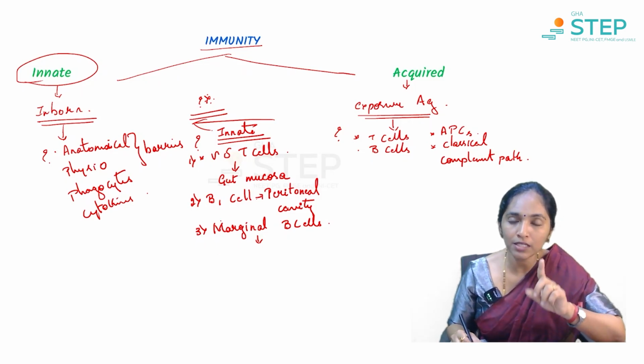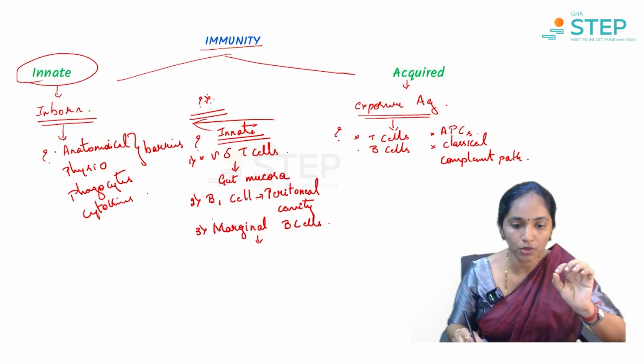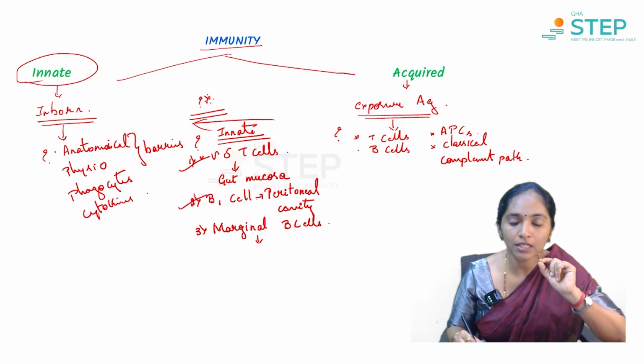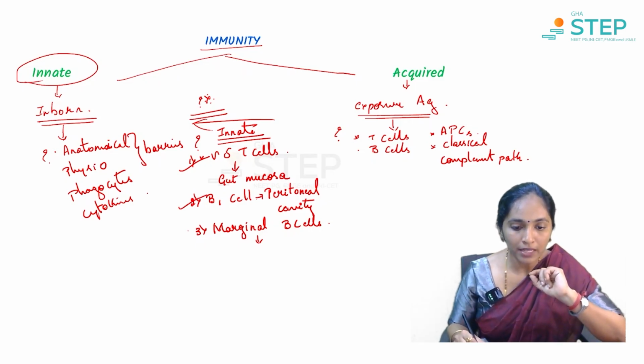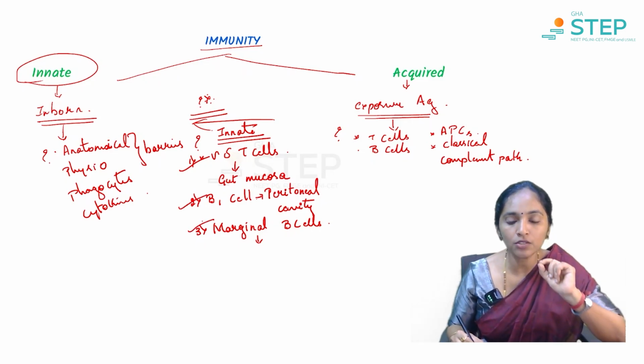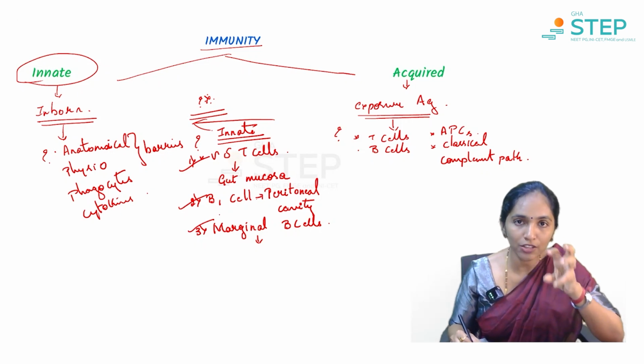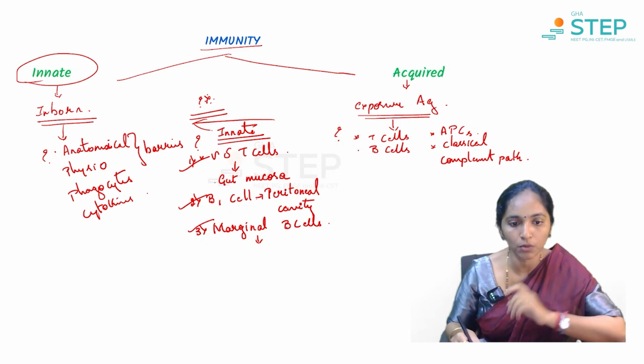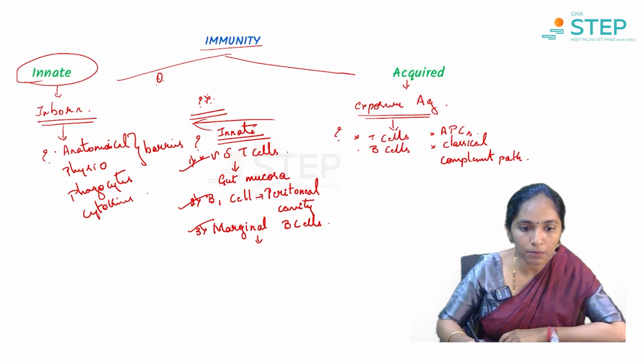So the T and B cells which are components of innate immunity are gamma delta T cells, present in gut mucosa, B1 cells, present in the peritoneal cavity, and marginal zone B cells, present at the edge of the lymphoid follicles. All these are components of innate immunity. Then the most probable question that is also asked is, what about the natural killer cells?